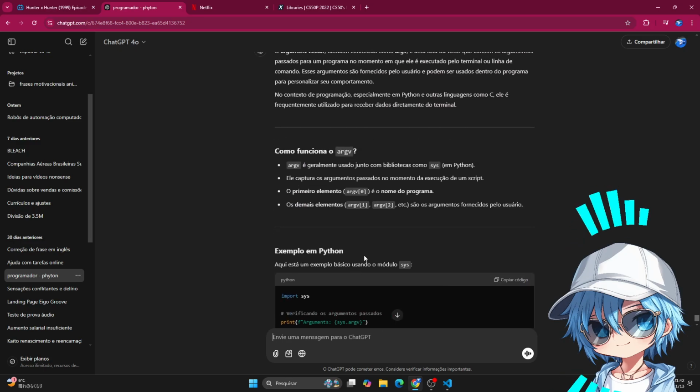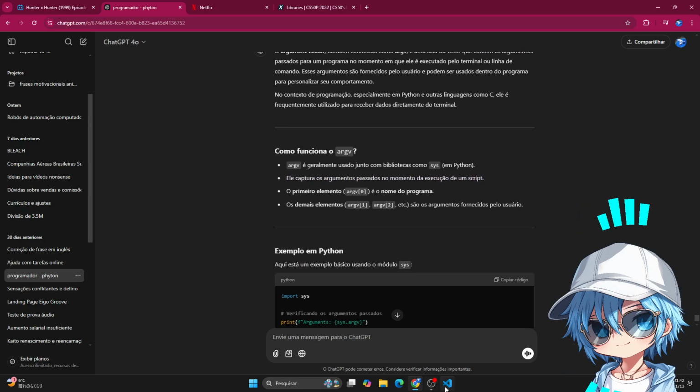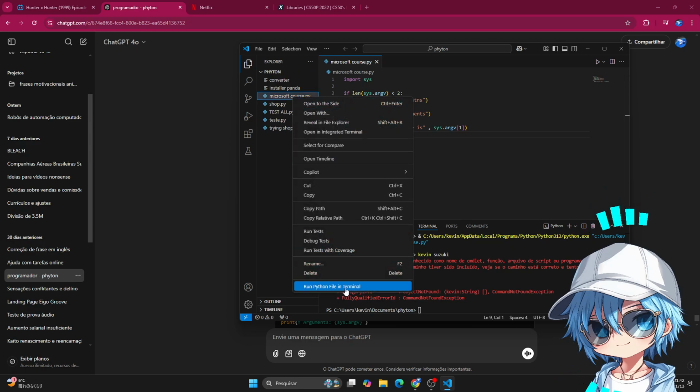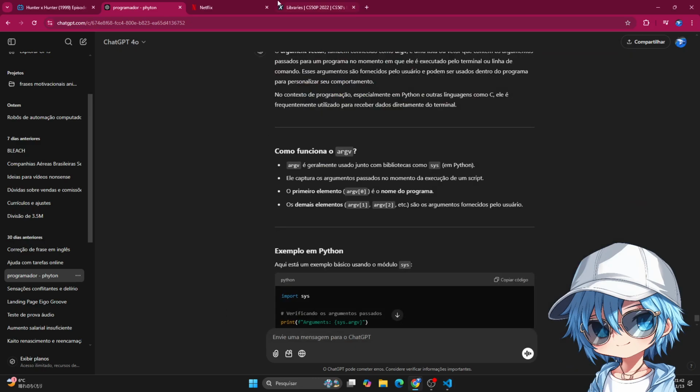I thought the name was argv and not argument vector. As I said before, when you run the program, you're going to type something in at the same time you're running the program. I cannot use this because I don't know how to run this here and type something in at the same time. I don't know how to do that. So forget it. Let's go.